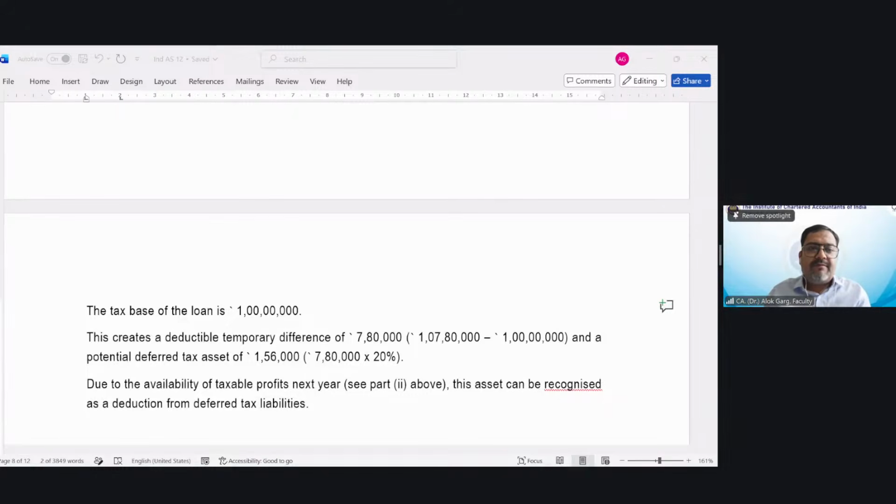Let me open my file on MCQ. Just a minute, friends. Let me open my file.